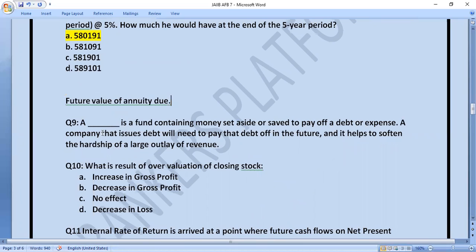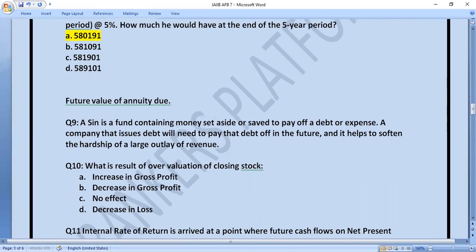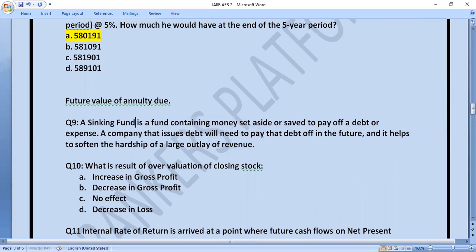Question number 9. A dash is a fund containing money set aside or saved to pay off a debt or expense. A company that issues debt will need to pay the debt off in future, and it helps to soften the hardship of a large outlay of revenue. So what we say it. So this is called which type of fund? We say it sinking fund.